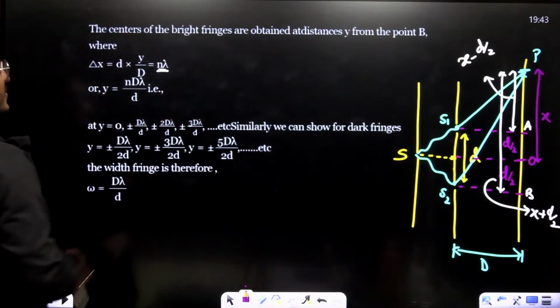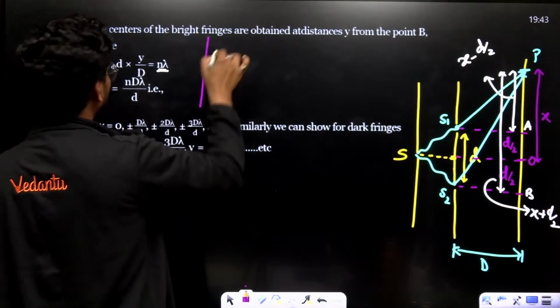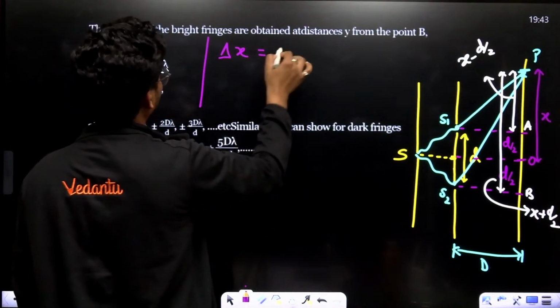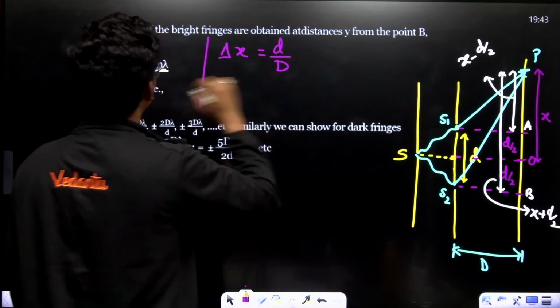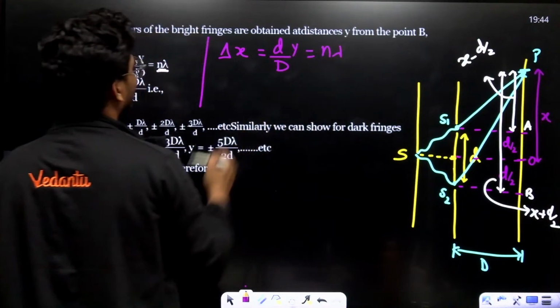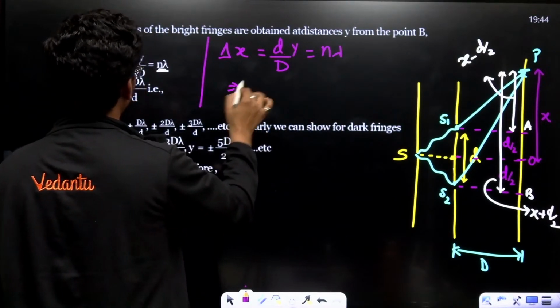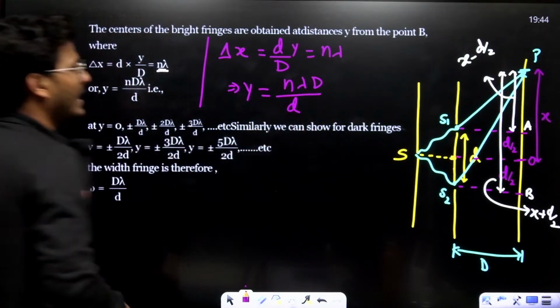Right? This is for the brighter fringe. That means y equals n D upon d. Let me write, del x is equal to D upon d, right? D upon d is equal to n lambda. Then what about y? This is n lambda D upon d.